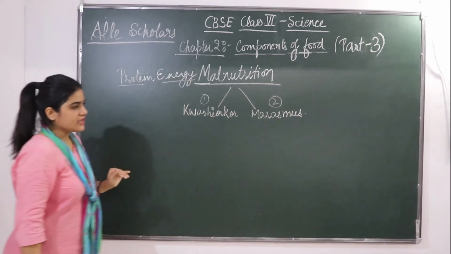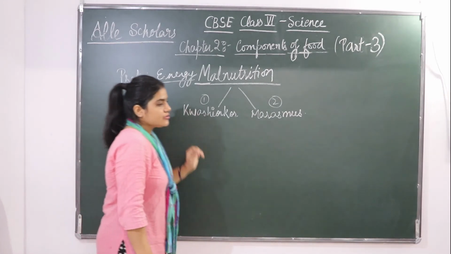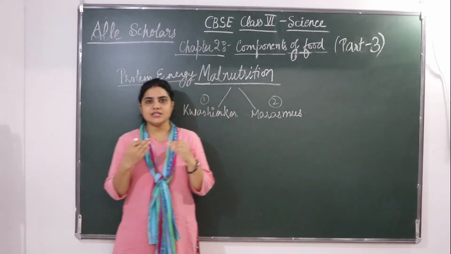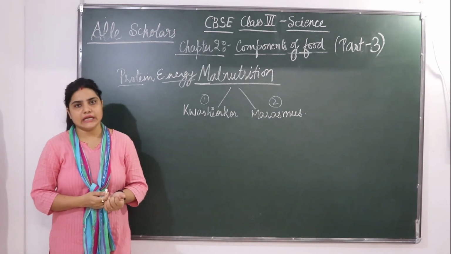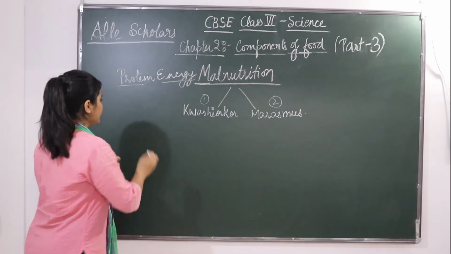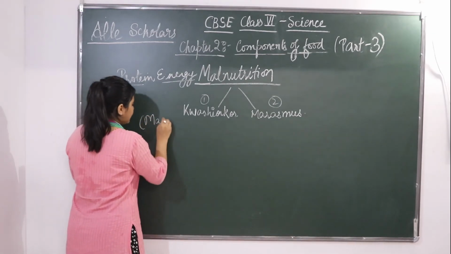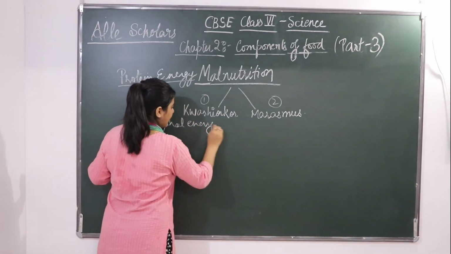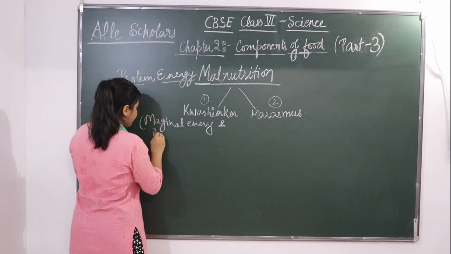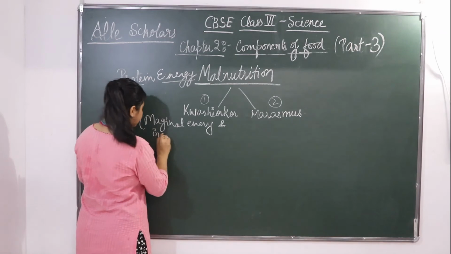So first we shall see about kwashiorkor. In kwashiorkor, a marginal energy but insufficient protein intake takes place. Okay, so what is there? Marginal energy and insufficient protein intake.